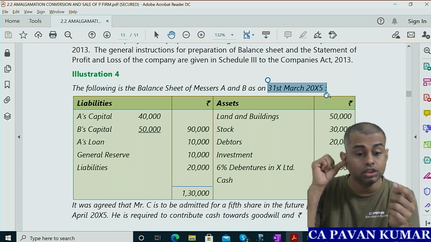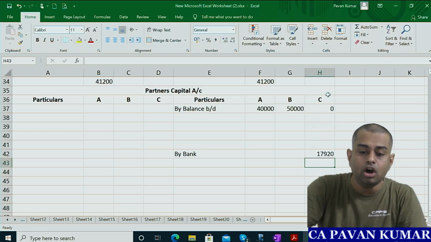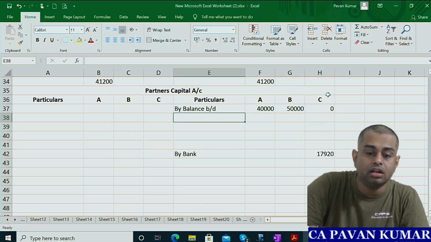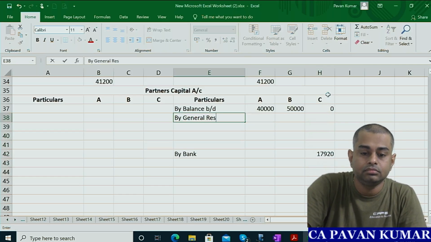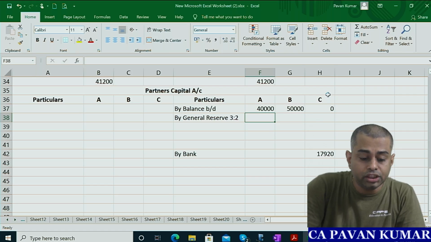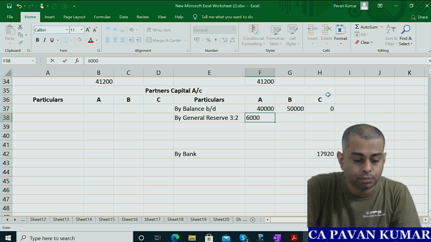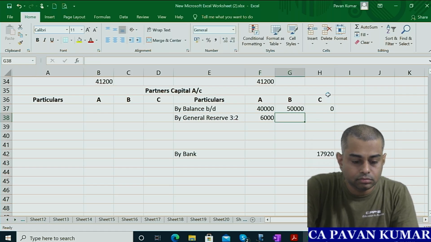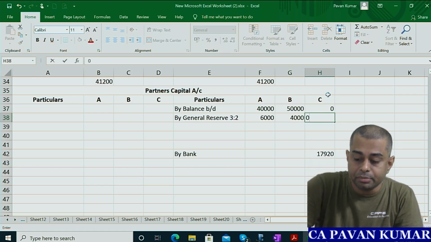You understand? So this general reserve 10,000 belongs only to A and B. Their ratio is 3:2, no? So total 10,000, 3:2 means 6,000, 4,000. C will not get anything because that day C is not there.